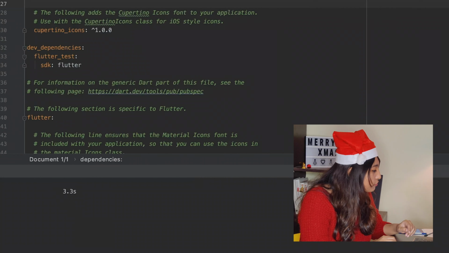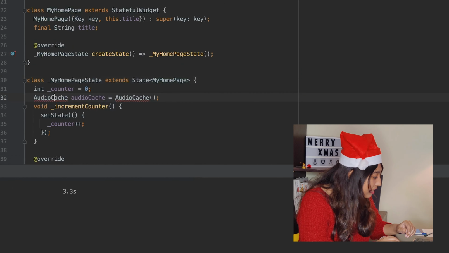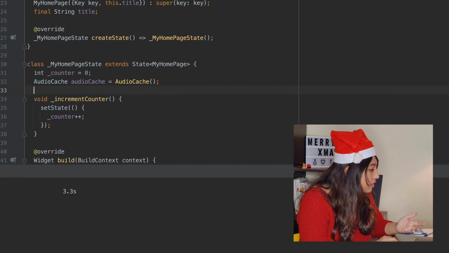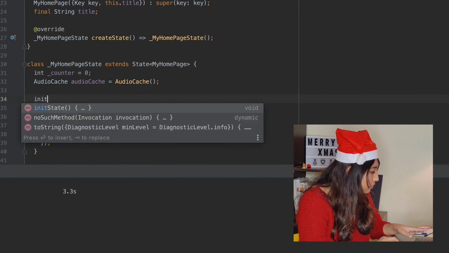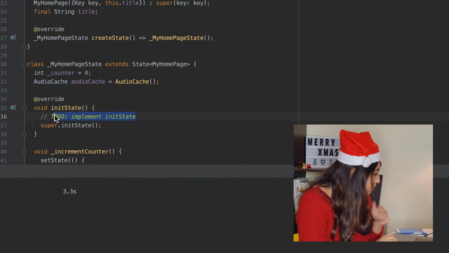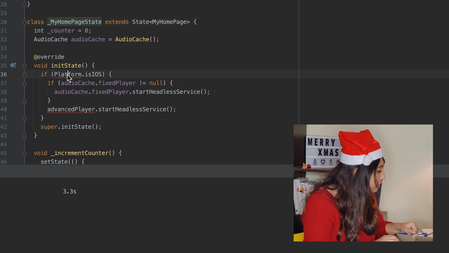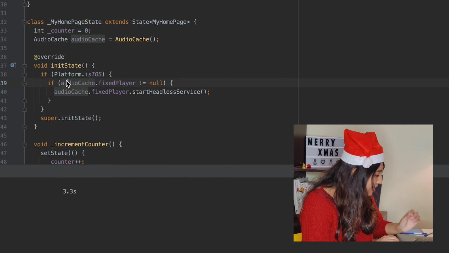Okay, so the first thing that we need to do is create an object for our audio cache. And if you're running it on iOS, as per the documentation, I need to add some code here to make sure that I run a headless service for the audio cache. So that is done, audio cache is ready.